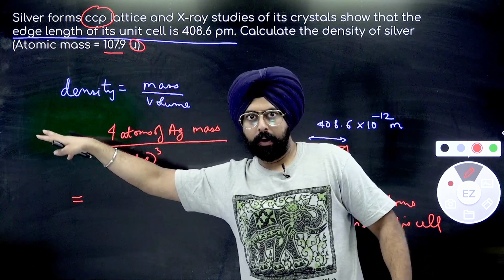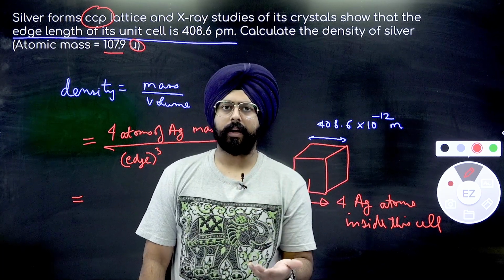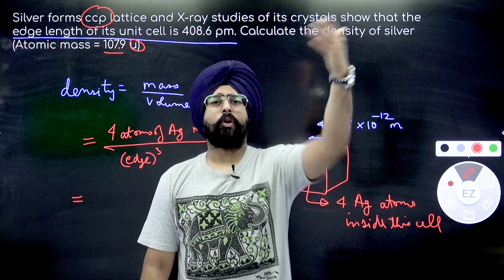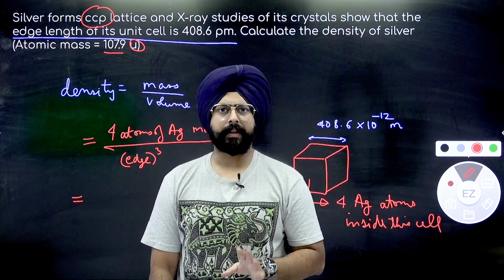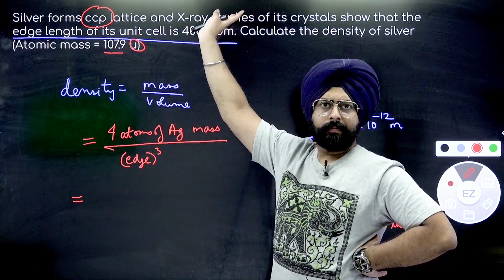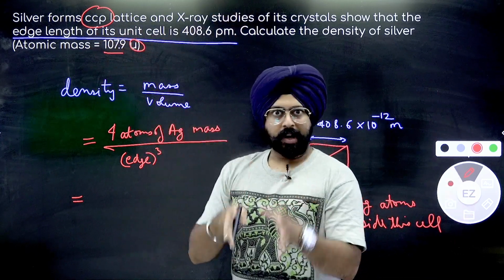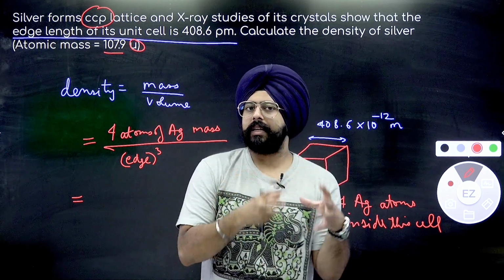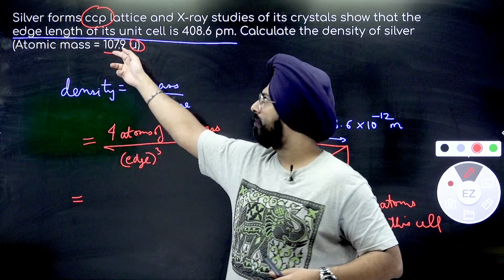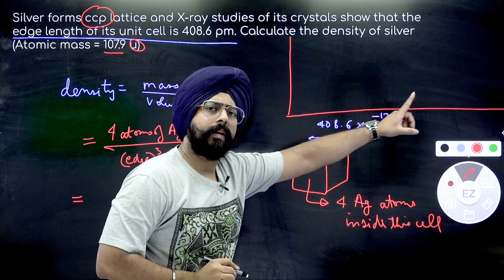But people, we would prefer to do our calculation in grams, right? Because at the end of the day, I want my answer in grams per cubic centimeters or kilograms per cubic meter, something like that. So how do we convert unified mass into grams? Again, mole concept comes into picture over here. So one more thing that you have to take care of is the basic chapters of physical chemistry will be used in all the other chapters. So mole concept, you need to understand mole concept over here. So what's going on is, let's write it in a slightly different fashion.